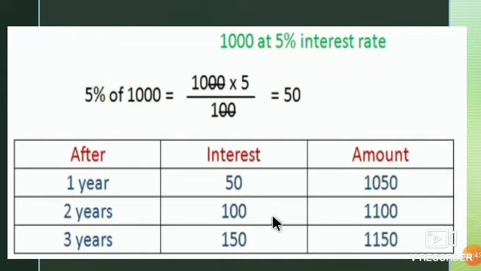So the amount will be 1000 plus 100, which is 1100 rupees. And for 3 years, 50 plus 50 plus 50, for 1 year 50, for 3 years 150. The amount will be 1000 plus 150, which is 1150. Understood it?